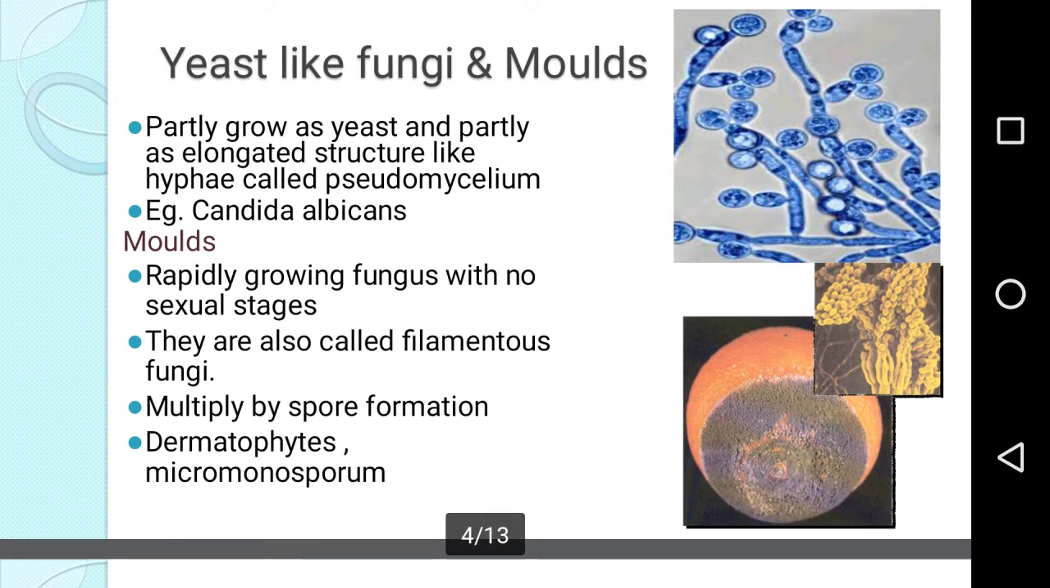Second type is yeast-like fungi. Yeast-like fungi partly grow as a yeast and partly as an elongated structure like hyphae, which is called a pseudomycelium. For example, Candida albicans. Molds are rapidly growing fungi with no sexual stages. They are also called filamentous fungi and multiply by spore formation. For example, dermatophytes and Microsporum. The images for yeast-like fungi and molds are as shown in the figure.